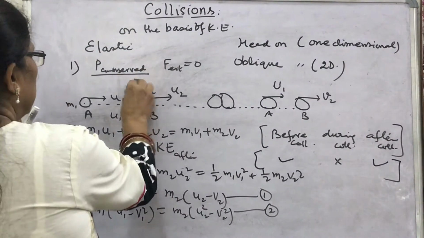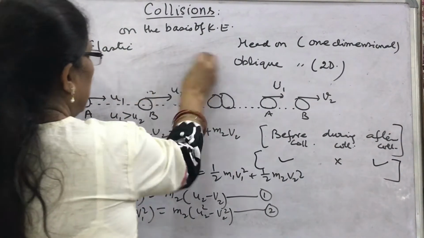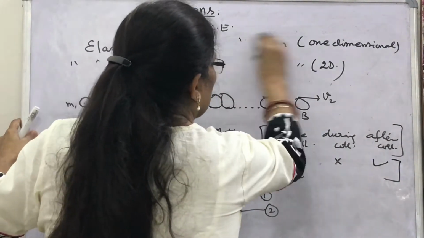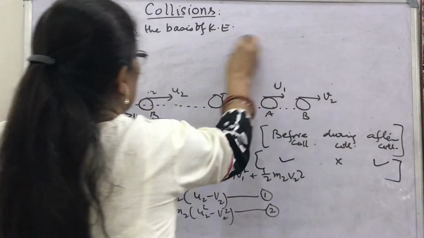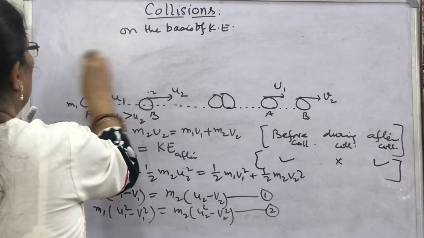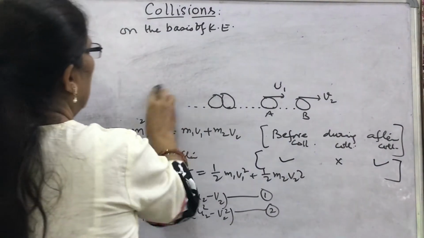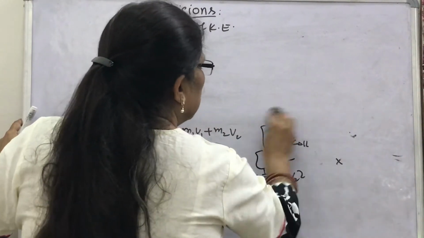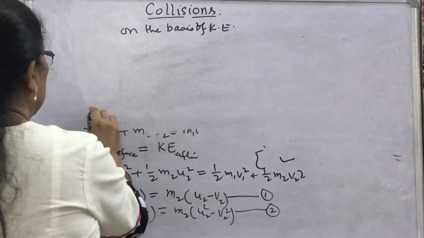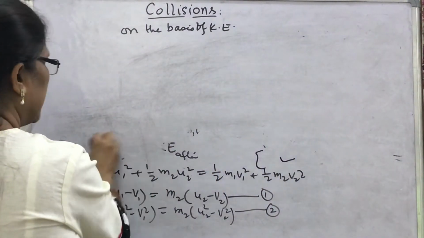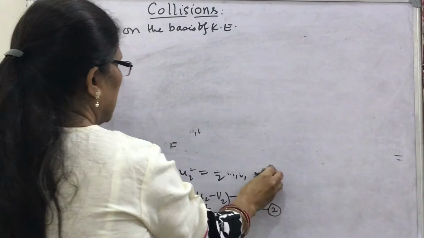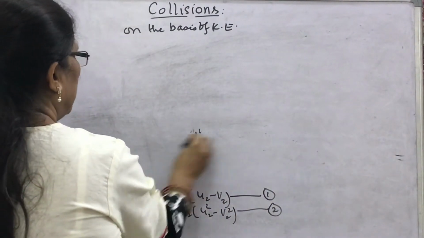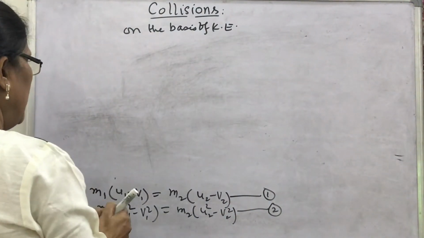Now if you see the first and second equations, there is a plus b and a minus b, so learn the algebra. What will you do here? If you divide the second equation by the first, m1 will be cancelled.